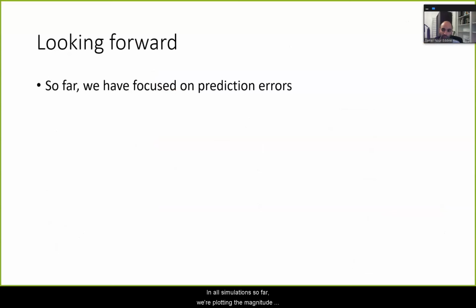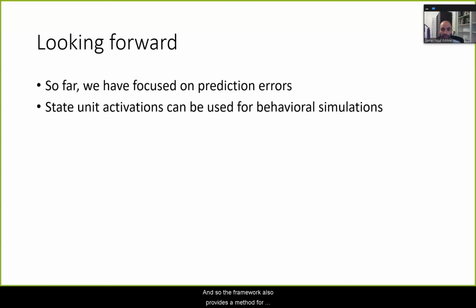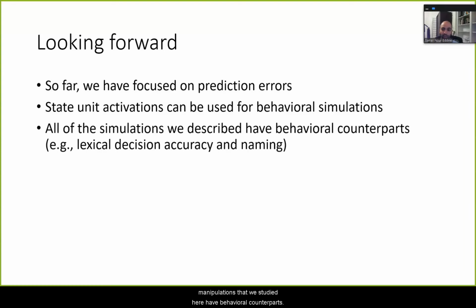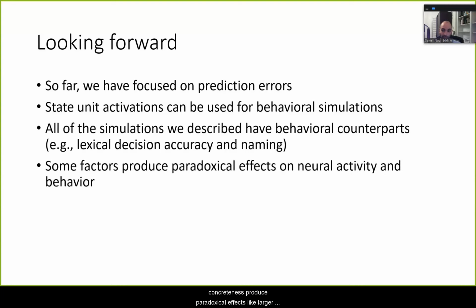In all the simulations so far, we're plotting the magnitude of prediction errors produced during perceptual inference. But at the same time, the internal states of the model are representing the relative level of activation for different lexical candidates. And so the framework also provides a method for simulating behavioral response times in tasks like lexical decision and naming. So this is a natural next step because all of the manipulations that we studied here have behavioral counterparts. And critically, some of these factors like concreteness produce paradoxical effects like larger neural responses but faster response times. So testing behavioral output would provide a particularly stringent test of the model.